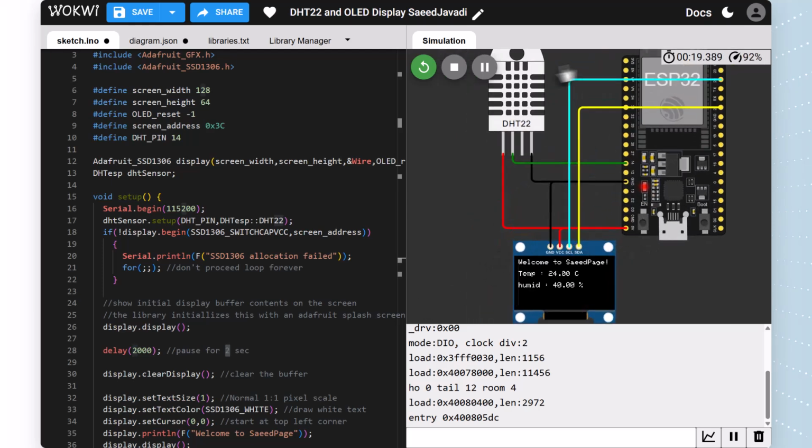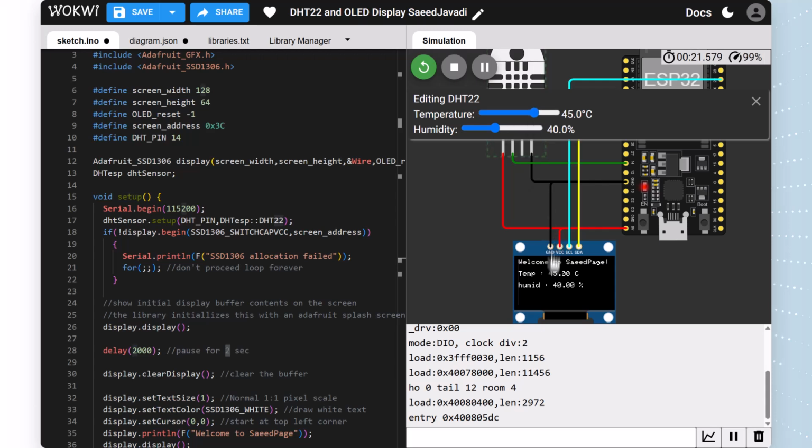If we change the data on our DHT, the data changes immediately.